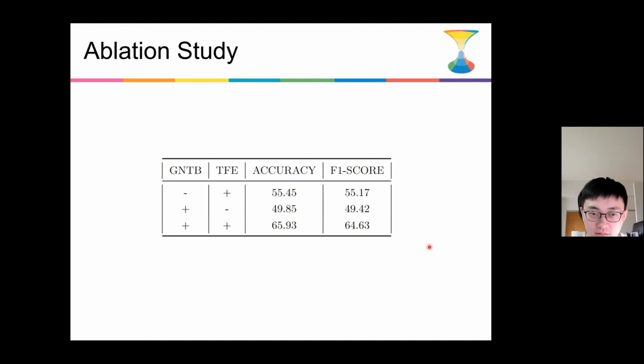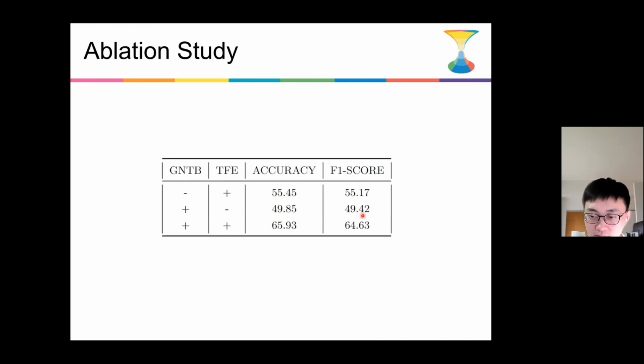So to further explore our proposed BiERU model, we perform an ablation study on its 2 main components: the generalized neural tensor block and the 2-channel feature extractor. According to this table, the performance of the sole GNTB and TFE is low in terms of the accuracy and F1 score.